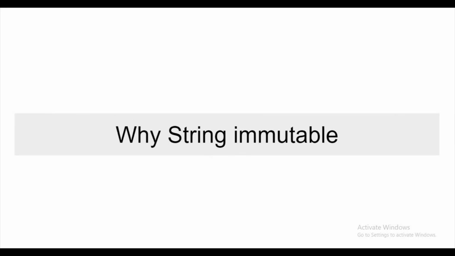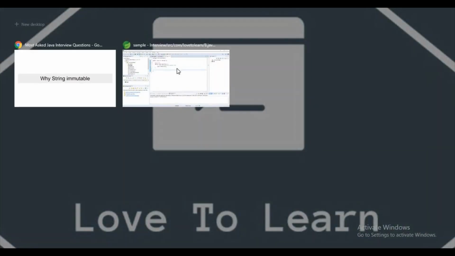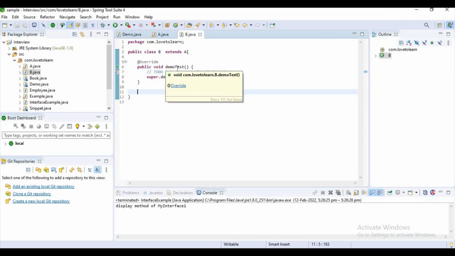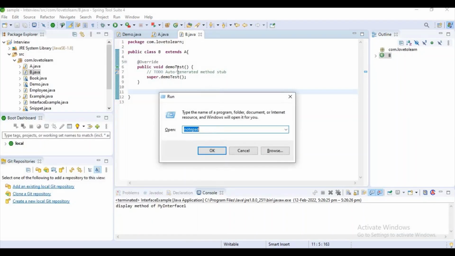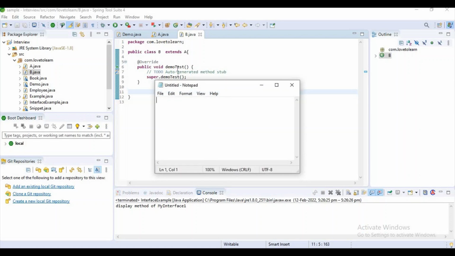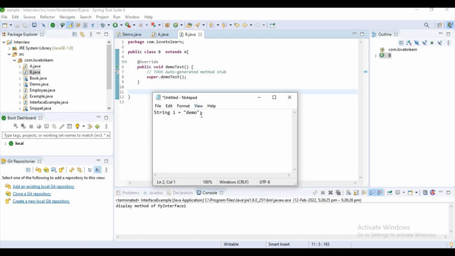And why is string immutable, guys? Okay, I will explain it with a small example so you can easily get a clear idea. Let me open my notepad, it's the best thing. Let's assume I have created a string demo. Now what will happen in the JVM, in the string constant pool area, is that the JVM will create an object demo.